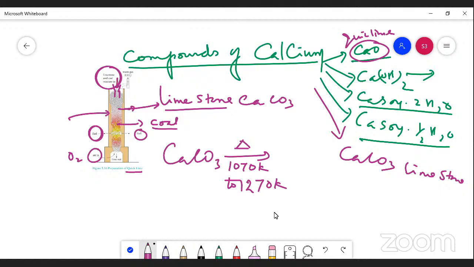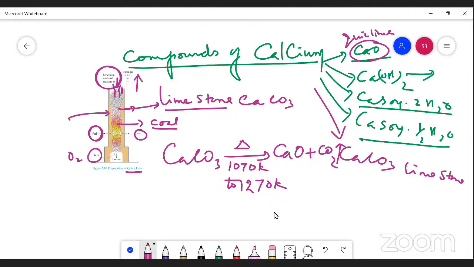Then a smelting process will take place, and everything is smelted and reacts together. And finally, what will be the product? We can write calcium oxide, and carbon dioxide is liberated. You see here, there is a liberation of carbon dioxide during this process.